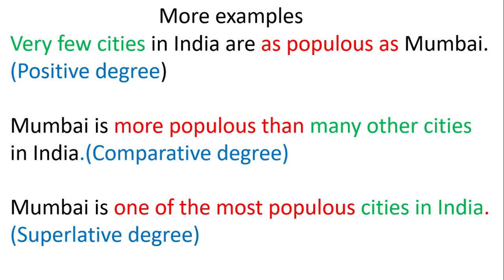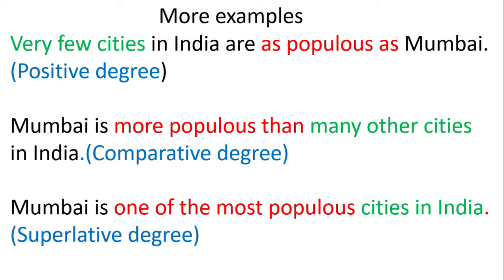More examples. Very few cities in India are as populous as Mumbai. Very few cities indicates it is positive degree. So we use the phrase as populous as to indicate positive degree. Mumbai is more populous than many other cities in India. Many other cities indicates it is comparative degree. So we use the phrase more populous than to indicate comparative degree.